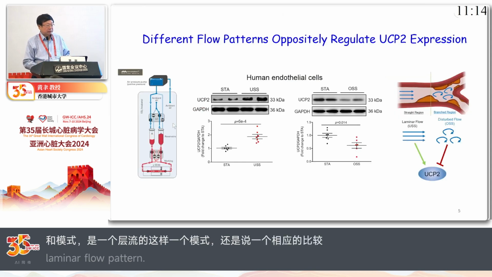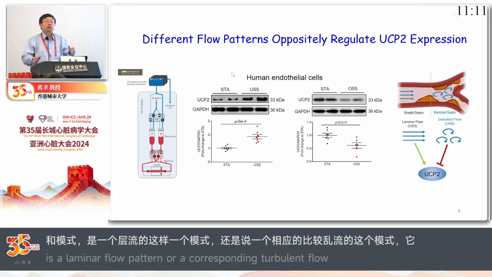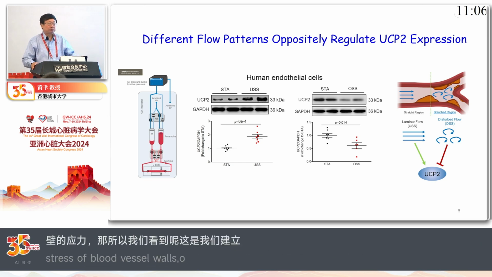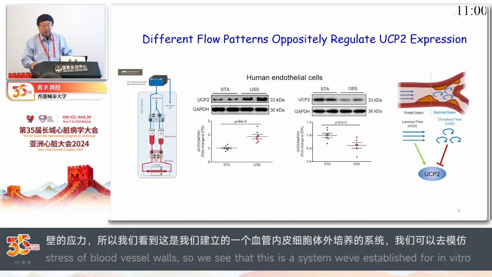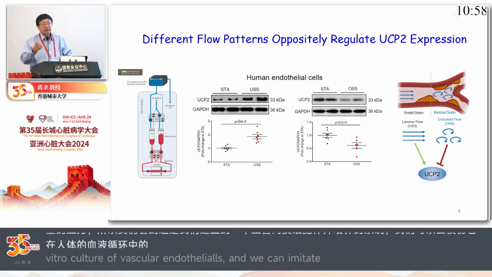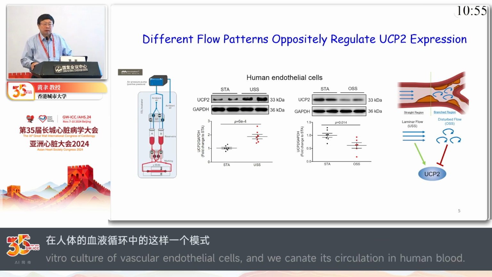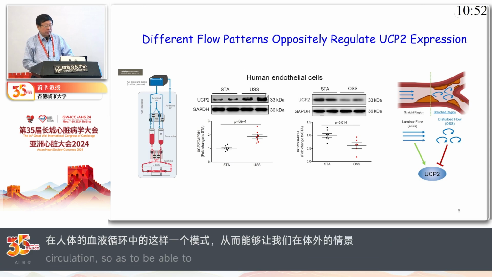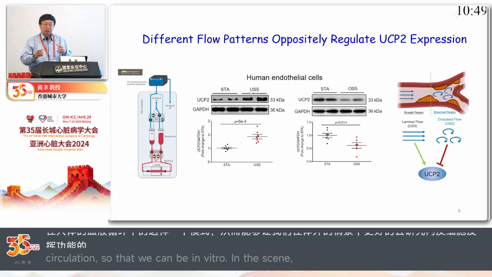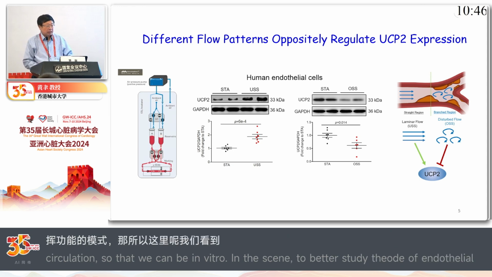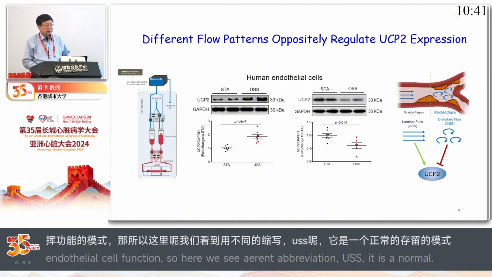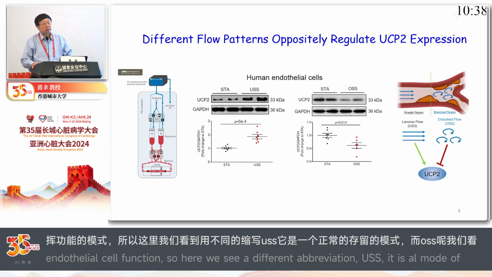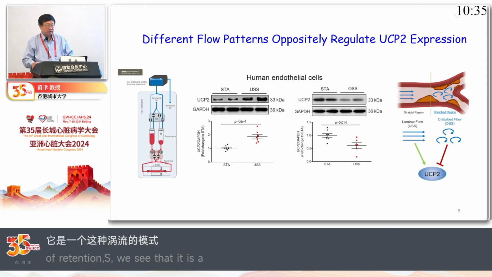So we have this setup called ibidi. We can culture human endothelial cells in our setup and mimic two types of blood flow or shear forces. One we call disturbed flow, which is supposed to be detrimental and harmful to our endothelial function. The other is laminar flow, which normally produces a beneficial effect. USS means unidirectional laminar flow. That's good. When cells are exposed to USS or laminar flow, you can see an obvious upregulation of UCP2 expression in endothelial cells.